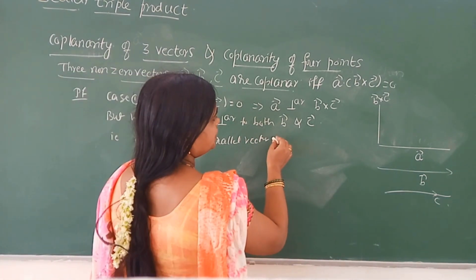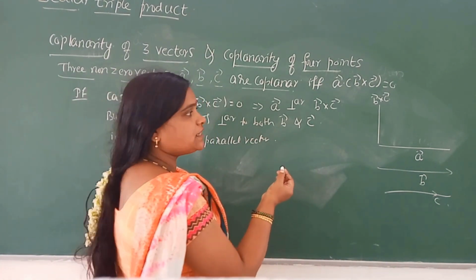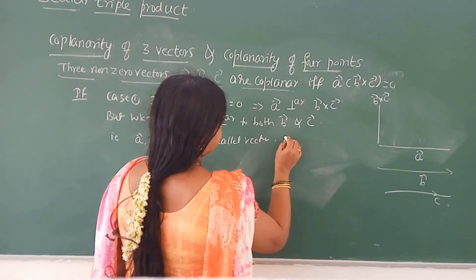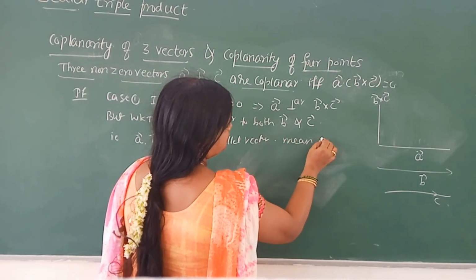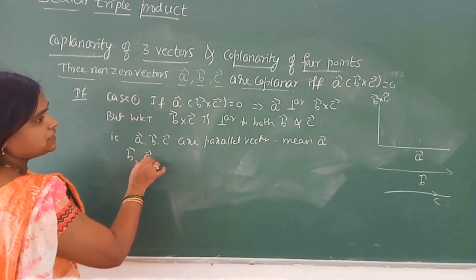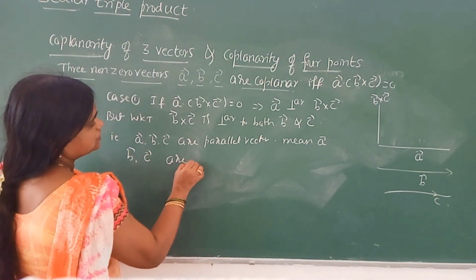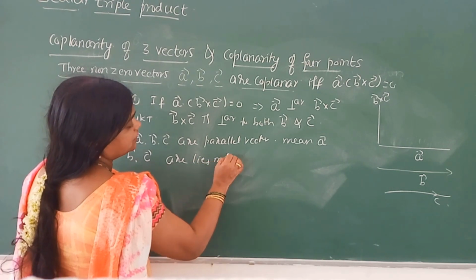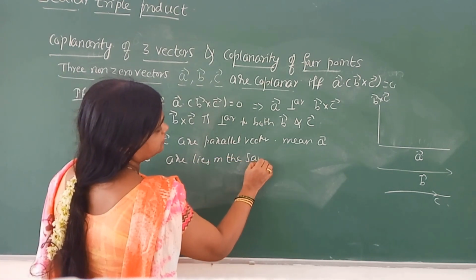If they are parallel, naturally they lie on the same plane. Means vector A, vector B, vector C lie in the same plane.